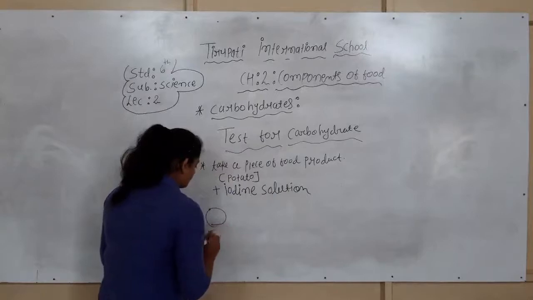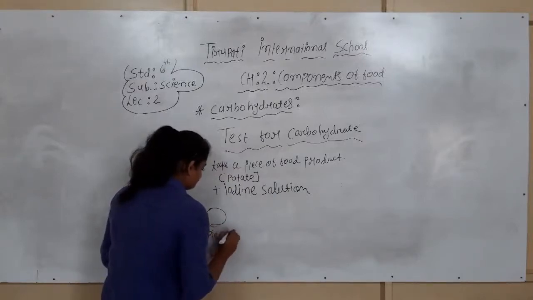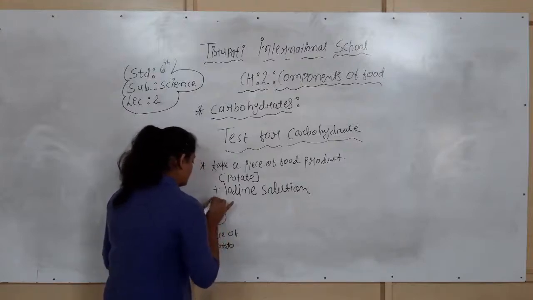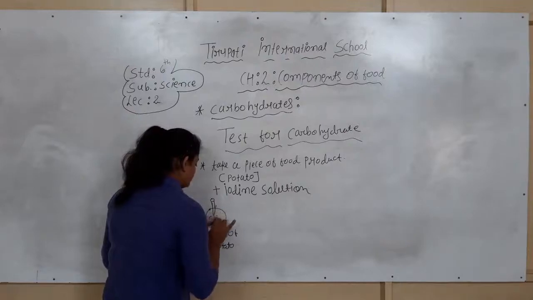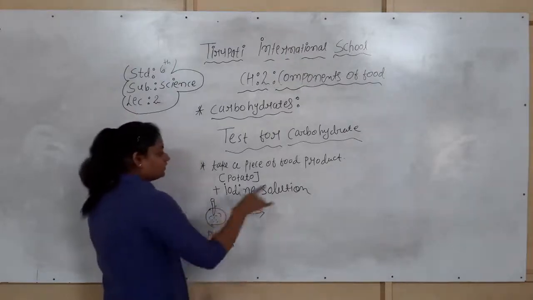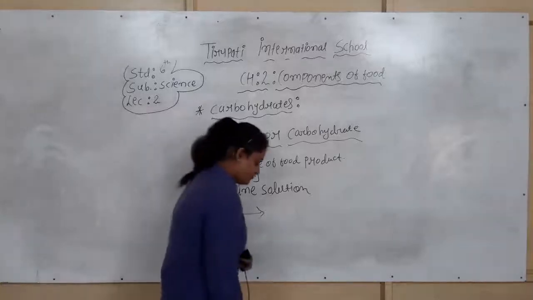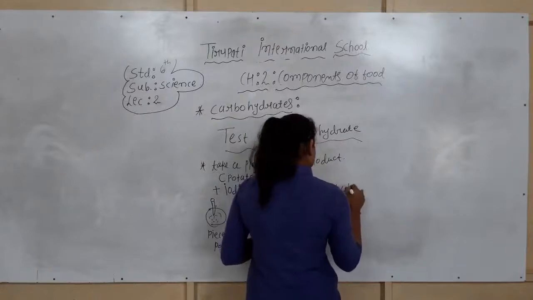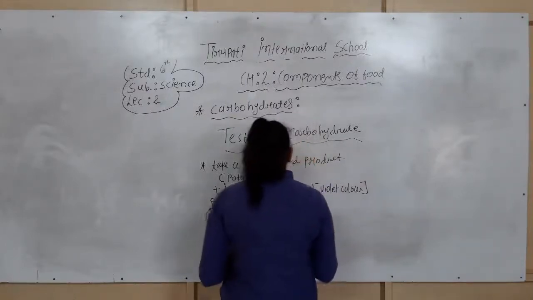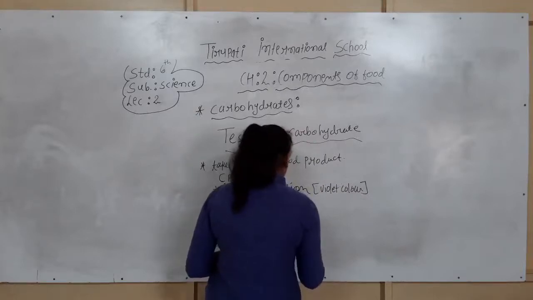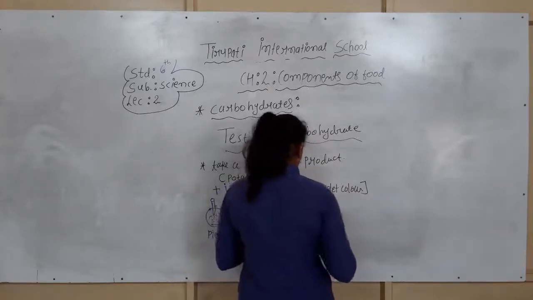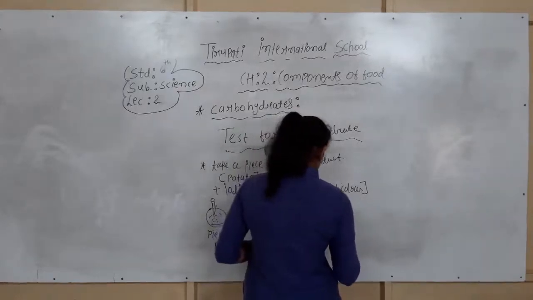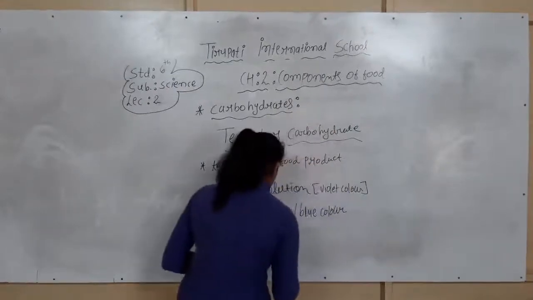Suppose this is our piece of potato. We apply a few drops of it. The color of this iodine solution is violet. This violet color is converted into black or blue color, which indicates the presence of carbohydrates.